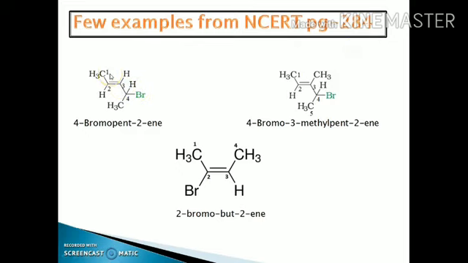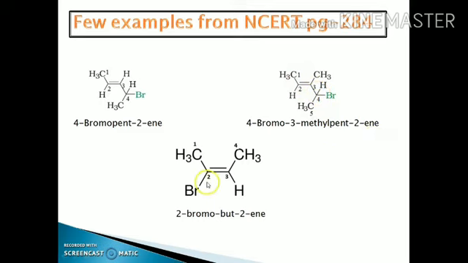According to the rules, we have to give the preference to the carbon-carbon double bond. This is the carbon atom and this is the carbon, and both carbon atoms are double bonded. Start the numbering from this carbon: 1, 2, 3, 4, and 5. This is the 5th carbon atom. The name of the compound is 4-bromopent-2-ene. Next is 1, 2, 3, 4, 5.